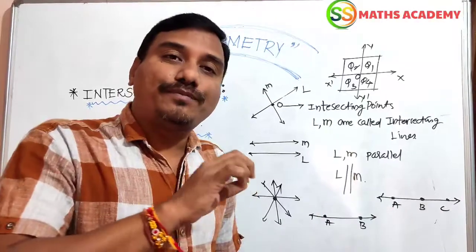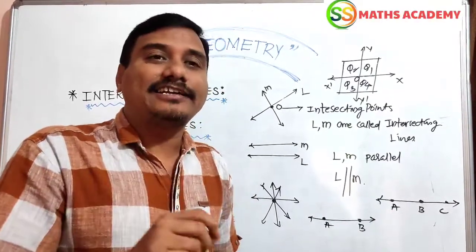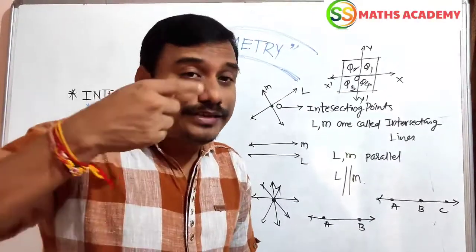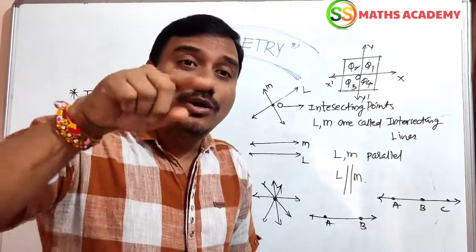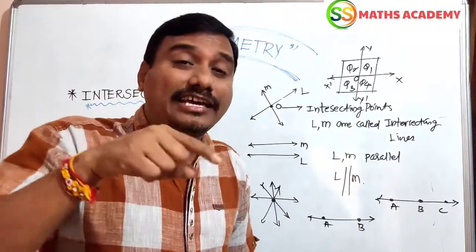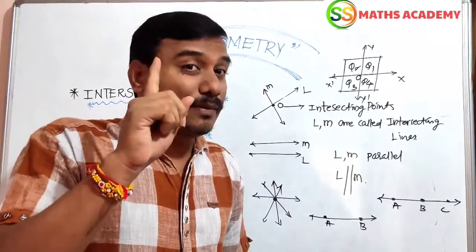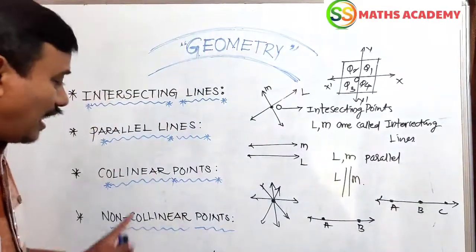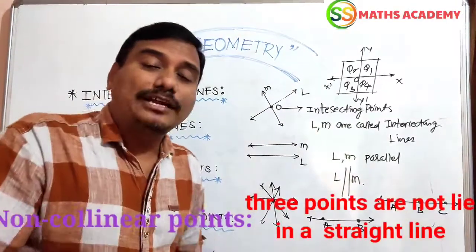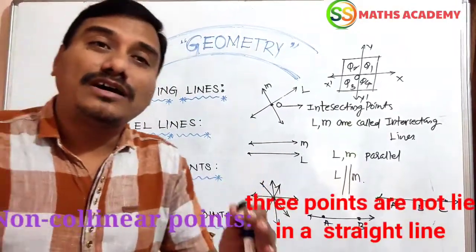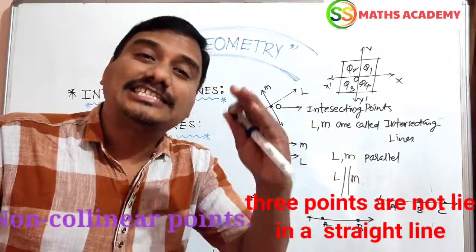Collinear points should be formed in a single straight line. Its area should be 0. The area of 3 collinear vertices in a triangle, the area of collinear points in a triangle, should be 0. Remember. Next, non-collinear points. Non-collinear points means they never lie on a single straight line.